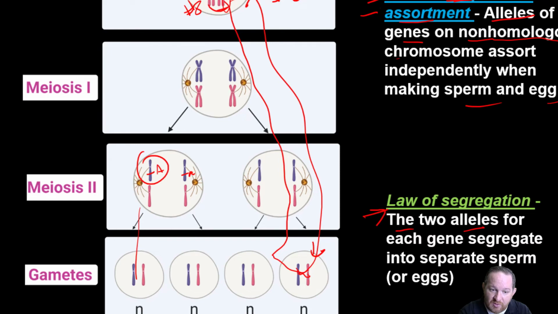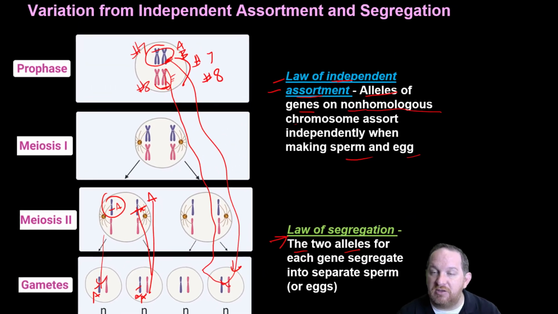Notice that this allele went into this one, and this one would go into here. So this one would have a lowercase, this one would have an uppercase. That's if one was a dominant, one recessive. You could have both being dominant, then they would go in. But the deal of this is that the two alleles segregate independently. So only one allele goes into each sperm or egg during meiosis.